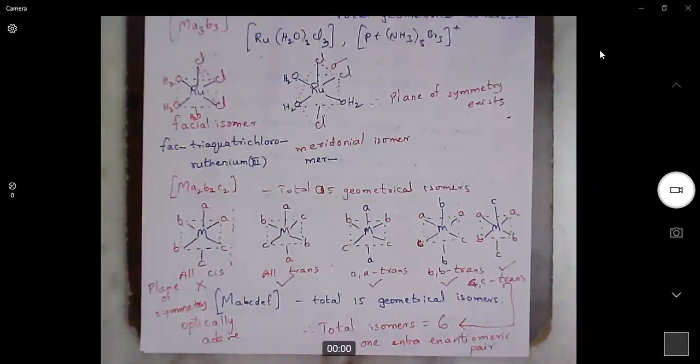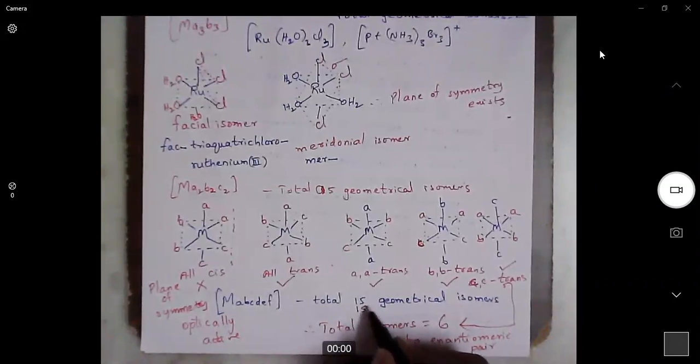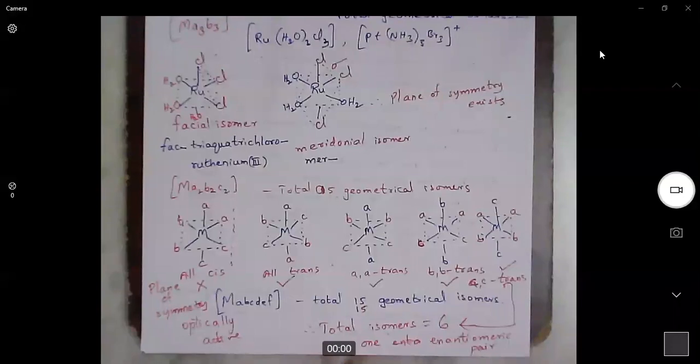Now, if you practice it for this molecule, these 15 molecules are also optically active. So they will have 15 optical isomers. So a total of 30 isomers are possible for this molecule. For a complex with M, A, B, C, D, E, F, 6 different ligands, there are 15 geometrical isomers. All the 15 geometrical isomers are optically active, so we get 15 mirror images. So 15 plus 15, 30. There are 30 total isomers possible for this complex.